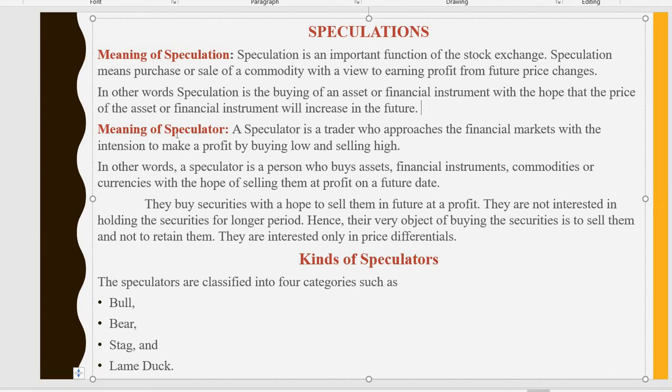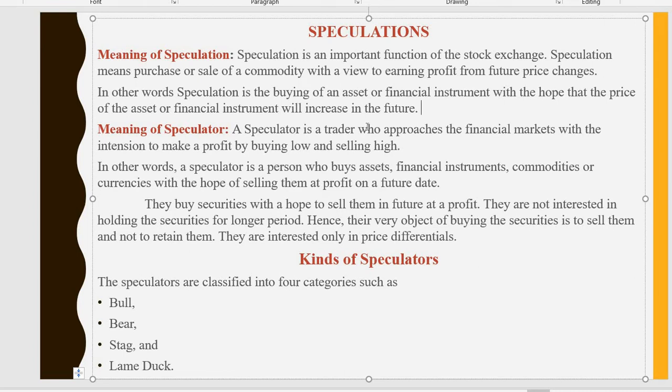And there is the speculator. A speculator is a trader who approaches the financial market with the intention to make a profit by buying low and selling at a high profit. The speculator is a person in the speculation business in a stock market.